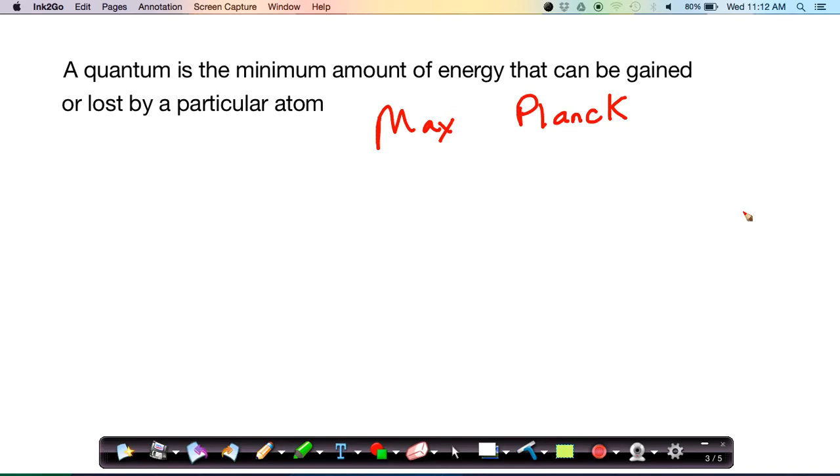So Max Planck, very important figure in physics and chemistry. While studying characteristics of blackbody radiation, he comes up with a hypothesis about how matter gains and loses energy. And this is very different than any previous thinking on the topic of gaining or losing energy. What Planck says is that matter has the ability to gain or lose energy only in specific increments. And those increments are all multiples of some minimum increment of energy.